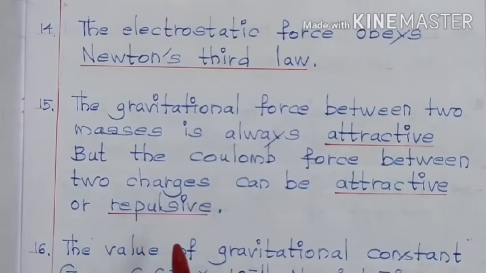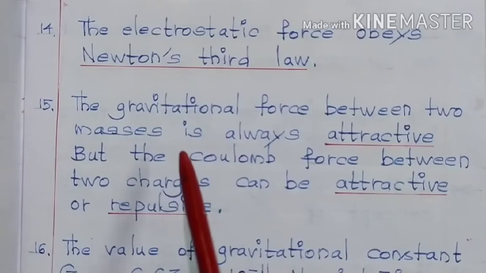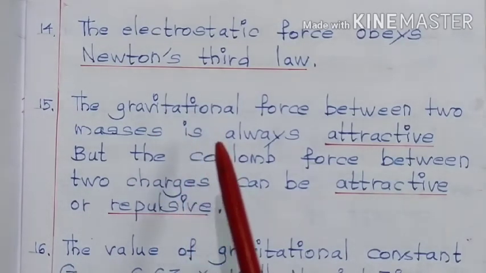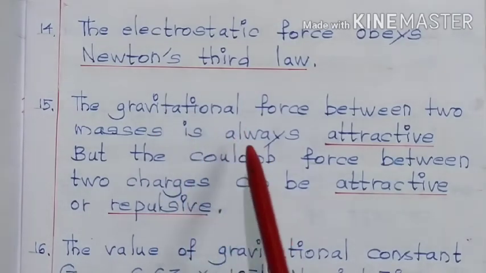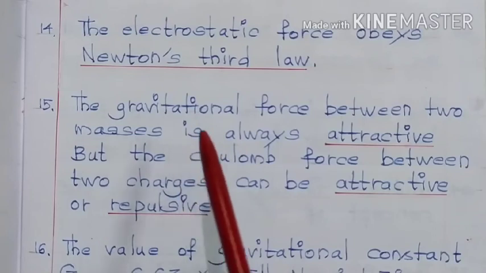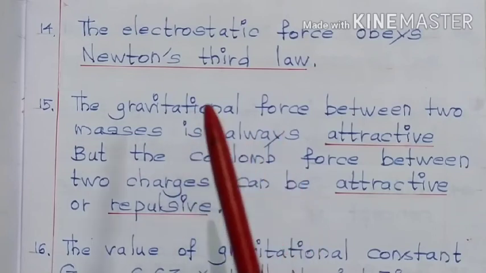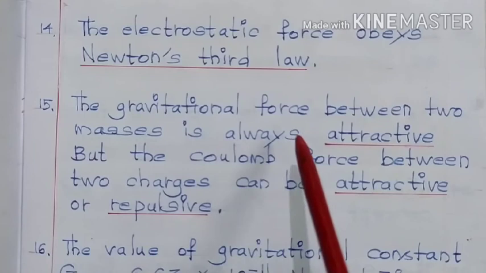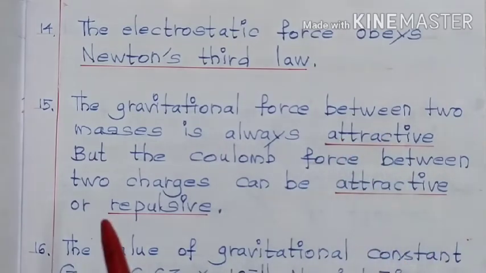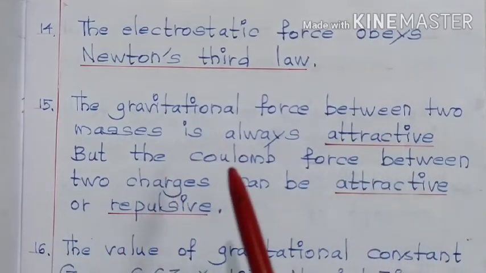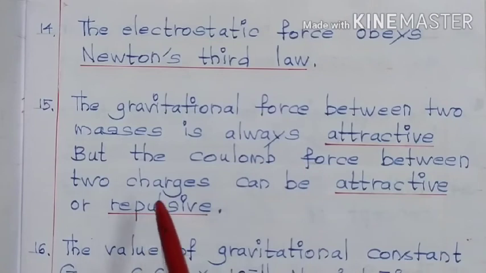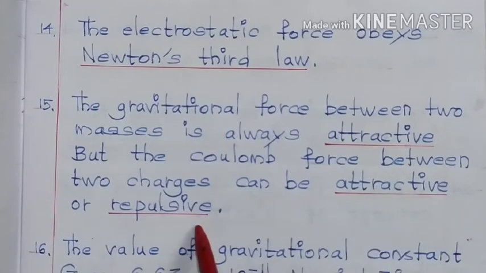As we all know from Newton's law of gravitation, there exists a gravitational force between any two masses in this universe. It must be only attractive in nature. But when it comes to Coulomb force between any two charges, they can be either attractive or repulsive.